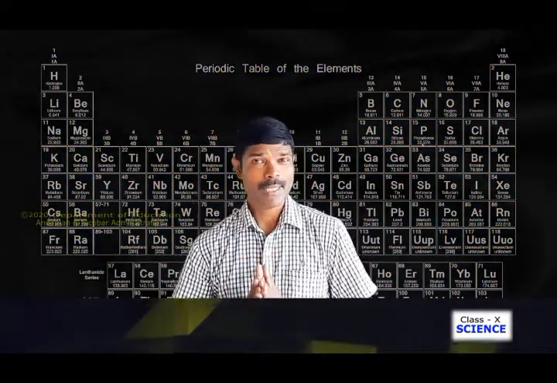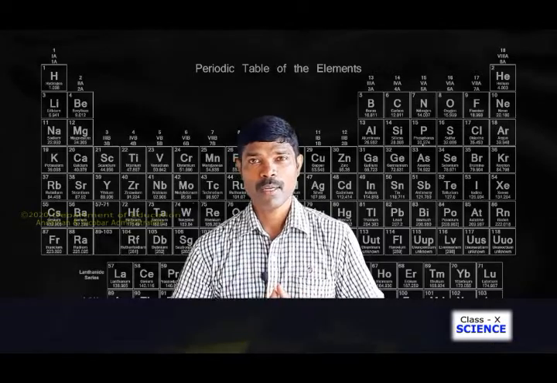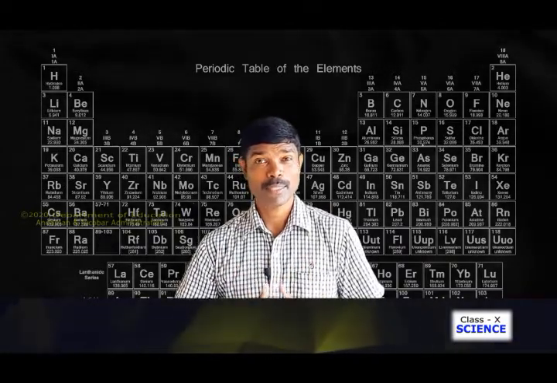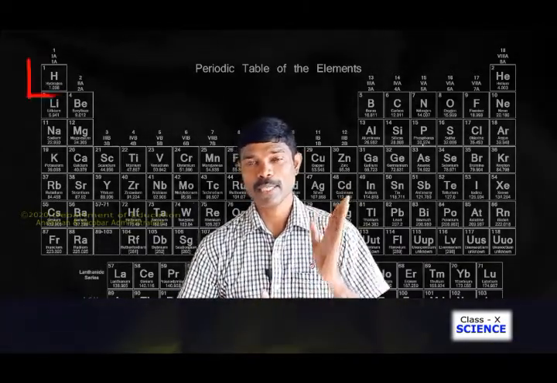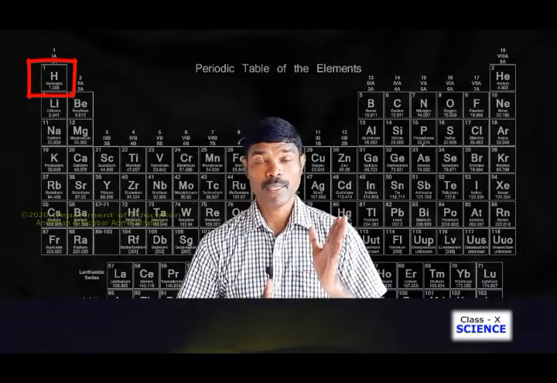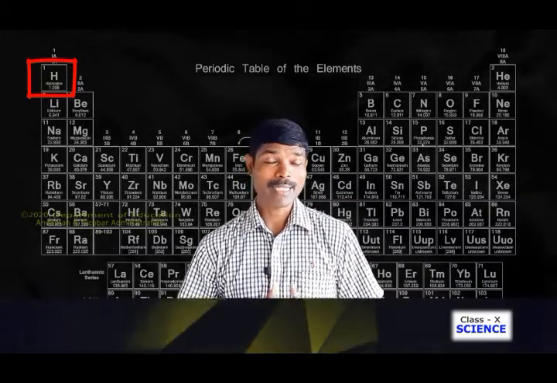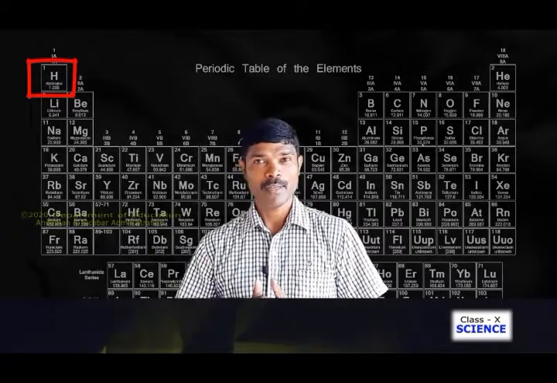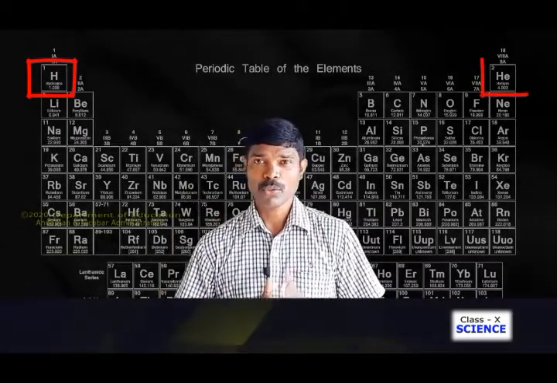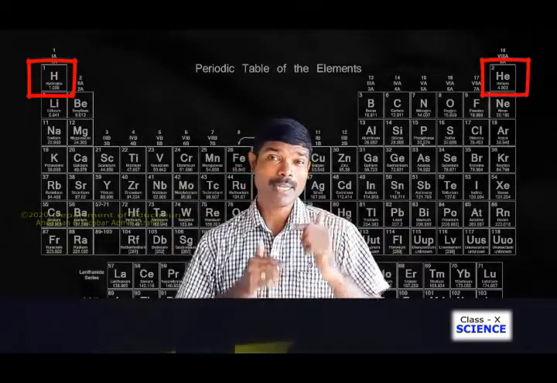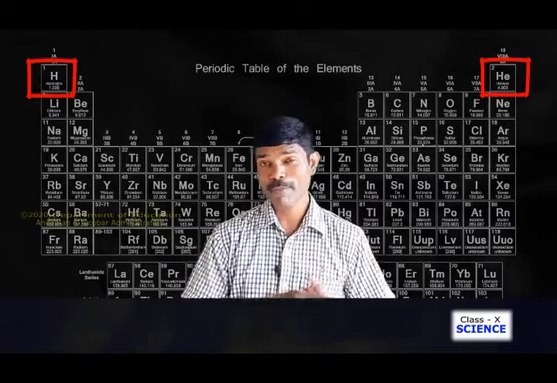The elements are arranged in increasing order of atomic number. The first atomic number is the element hydrogen, arranged on top of lithium, that is the first element, and the second element you see on the right hand side, that is helium. So the elements are arranged in increasing order of atomic number from left to right.